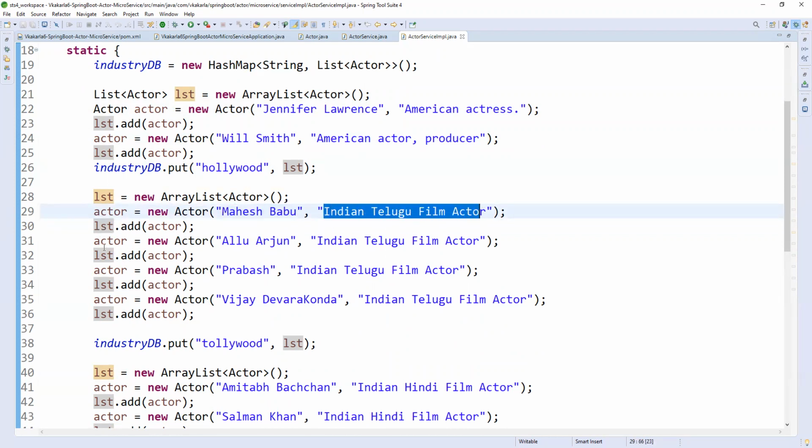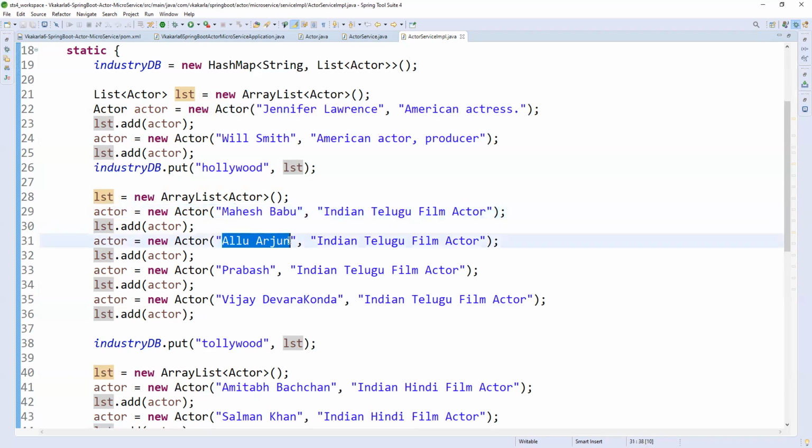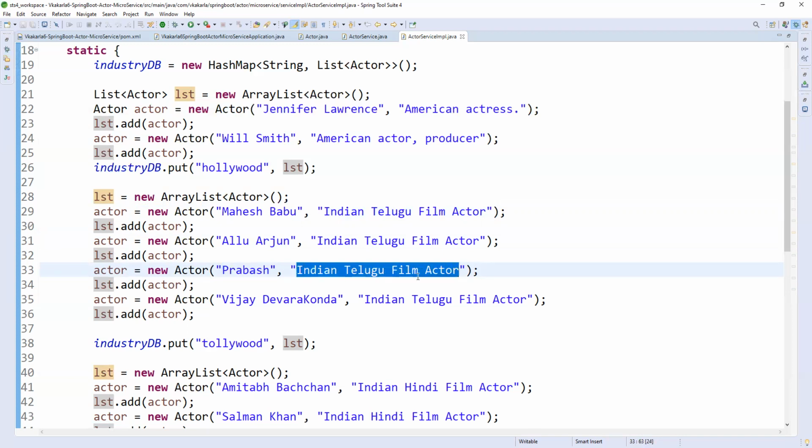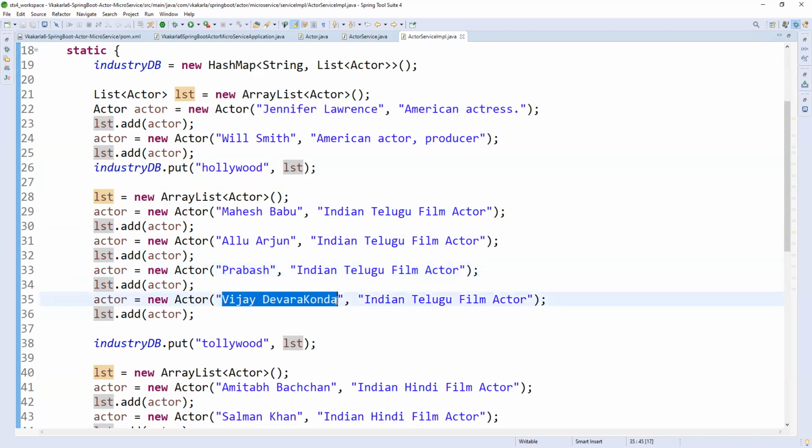So the list of actors continues with actor Allu Arjun, one of the actors, an Indian Telugu film actor. Prabhas, you know, right? Bahubali is the movie that came from the Indian Telugu film industry. So Prabhas is an Indian Telugu film actor. And one more: Vijay Devarakonda is one of the upcoming heroes, also an Indian Telugu film actor. This industry we can call Tollywood, the Telugu film industry.